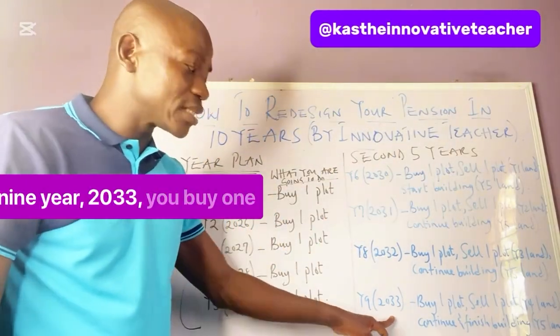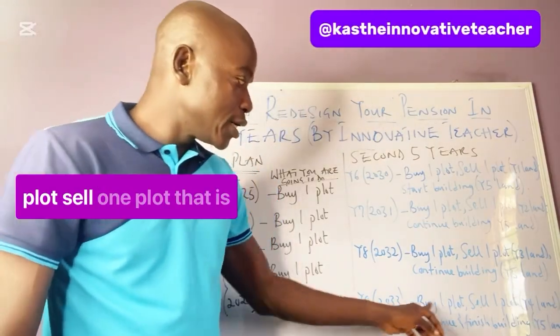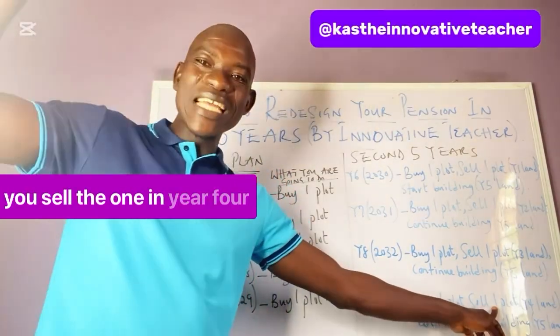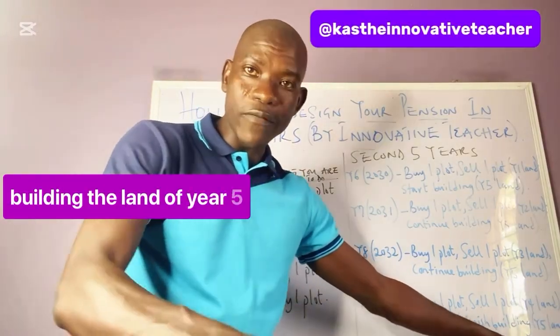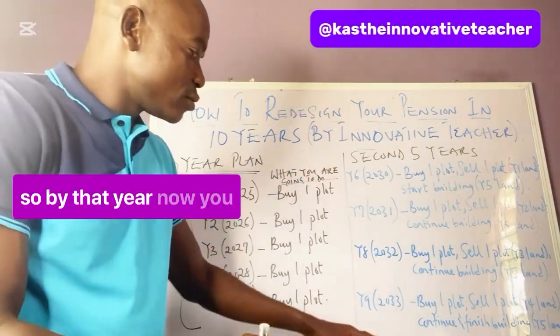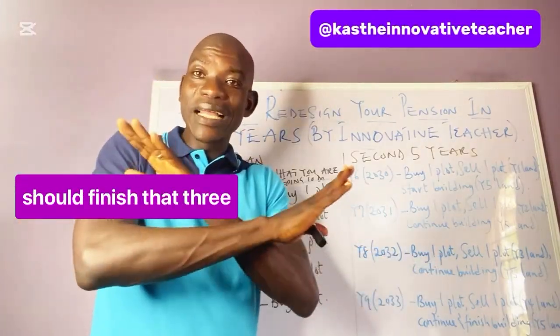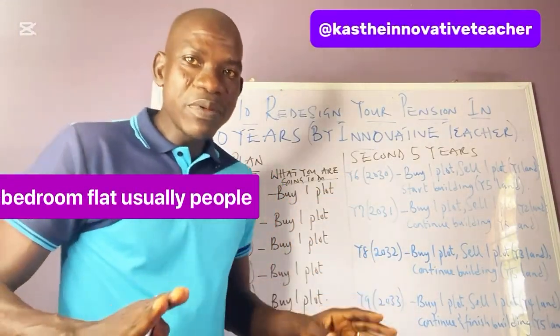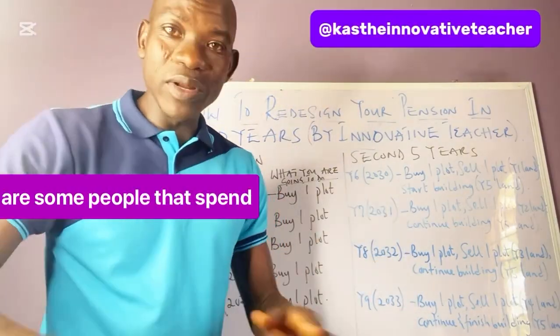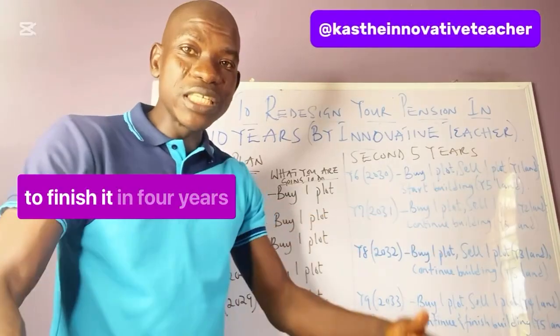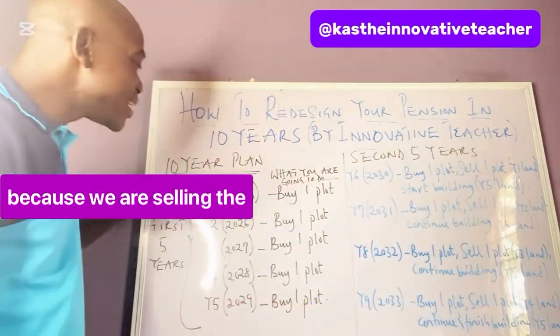In year 9, year 2033, you buy one plot, sell one plot, that is, you sell the one in year 4, and then continue and finish building the land of year 5. So by that year 9, you should finish that 3-bedroom flat. Usually people spend 4 years or 5 years to finish building a 3-bedroom. Although there are some people that spend more than that, but with this framework, you should be able to finish it in 4 years, because we are selling the land of this year.